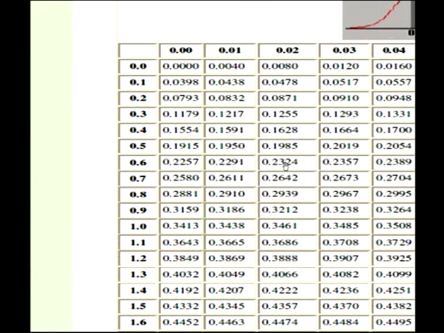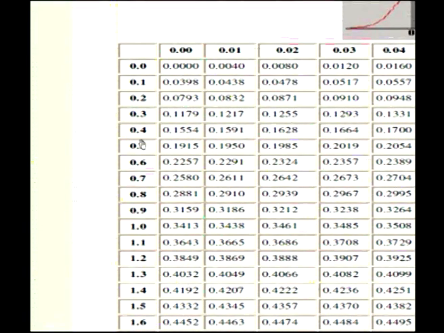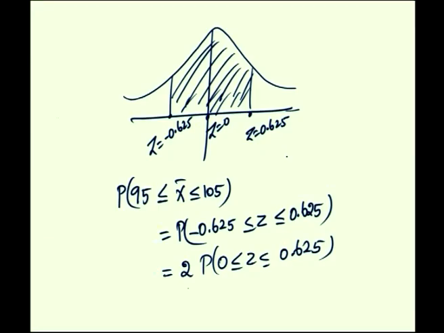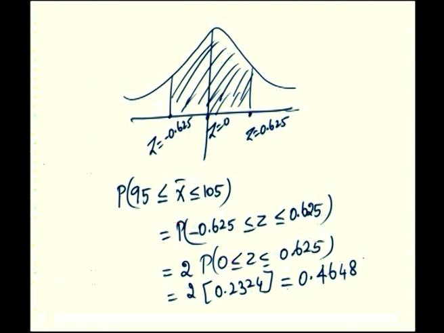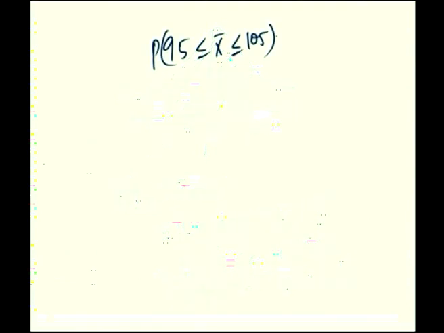So, for 0.625, if you just take 0.6 and 0.02, that is 0.2324. Okay. So, that is equal to 2 times 0.2324. What is it equal to? This is equal to 0.4648. So, the corresponding probability value for the third one, probability of 95 less than or equal to x bar less than or equal to 105, is equal to 0.4648.